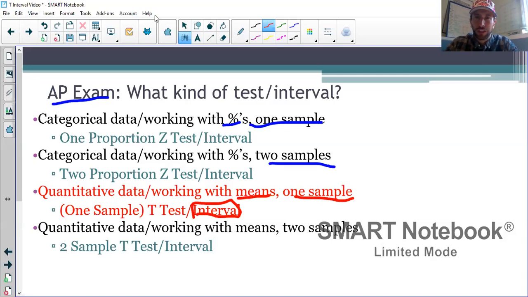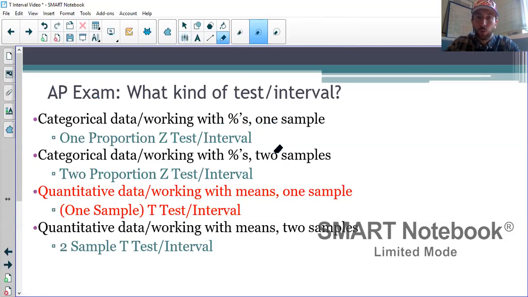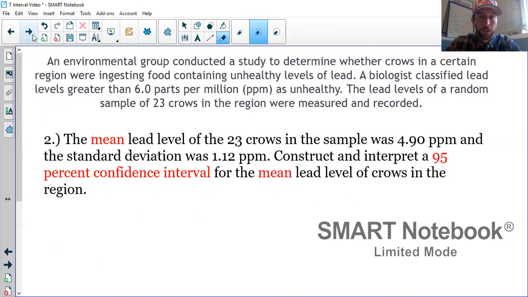So this is what you want to think about when you're trying to distinguish which type of test or interval you're going to use. And that's something that we'll practice at the end before the exam, looking at different problems and reading them and trying to figure out which inferential procedure I would use. So here, back to the question.